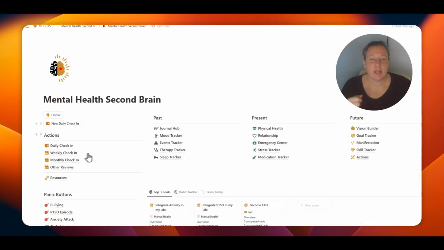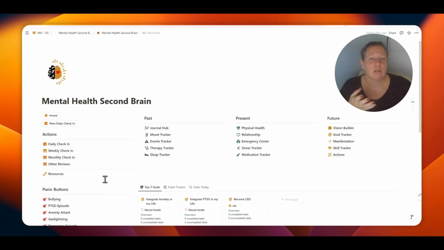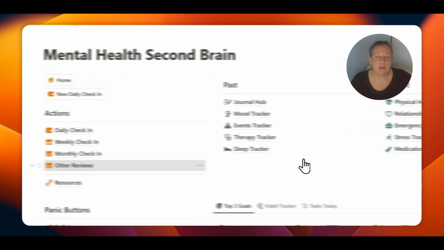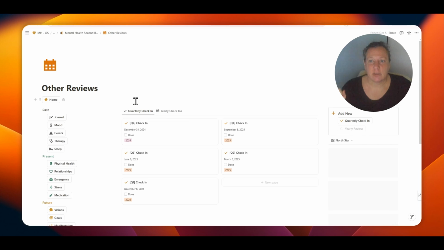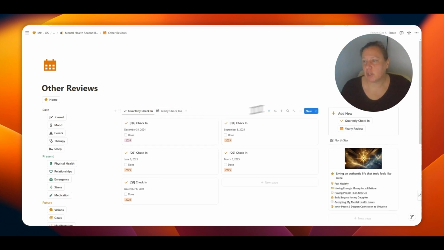The weekly check-in and the monthly check-ins are, well, for exactly that reason. And there are also other reviews, like if you're running a business, you're thinking in quarters or in yearly check-ins, for example.